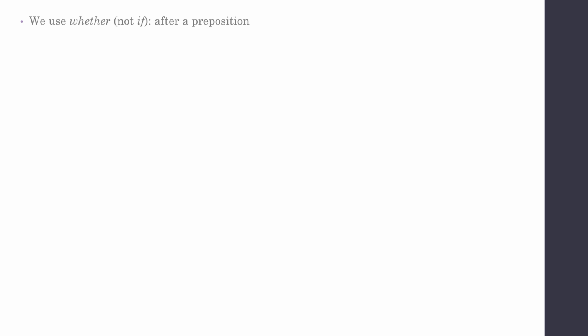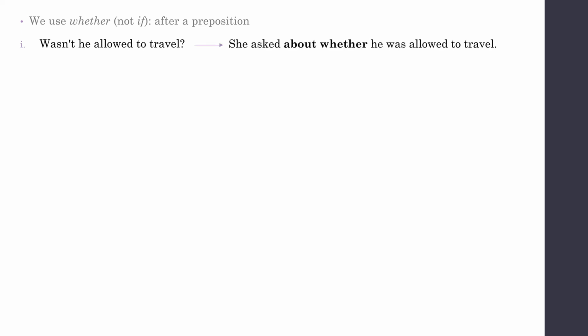Okay, so we use whether after a preposition, but not if, because there are some cases that we cannot use if. Okay, we must use whether. One of these cases is when it comes after a preposition. For example, wasn't he allowed to travel? It becomes she asked about whether he was allowed to travel.